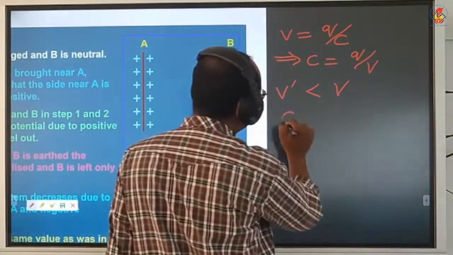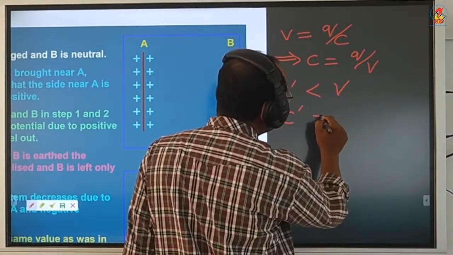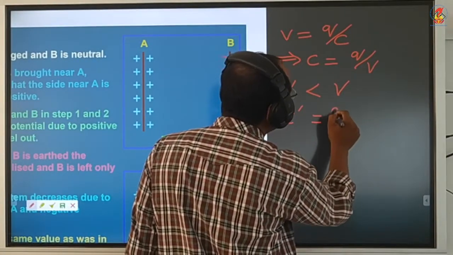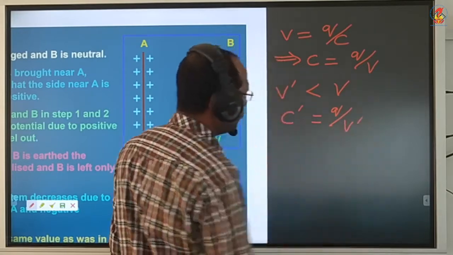Then what is the new capacitance C dash? C dash is equal to Q by V dash.